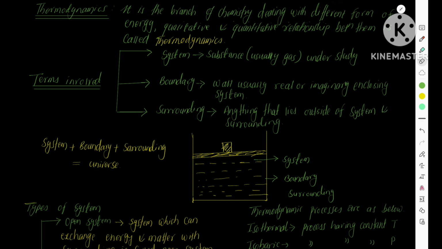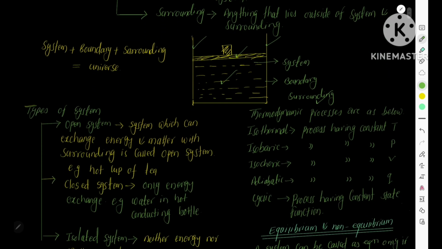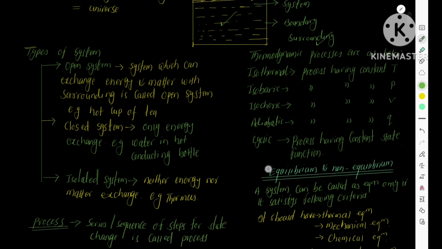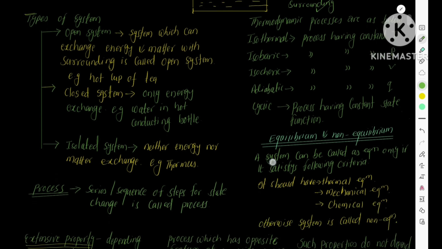You can understand this from this figure. This is a cylinder and above this is a piston. These are the walls of the system. Everything outside is the surroundings. Up to this point, you know what a system is, what surroundings are, and what a boundary is. I hope so. Now, types of systems.